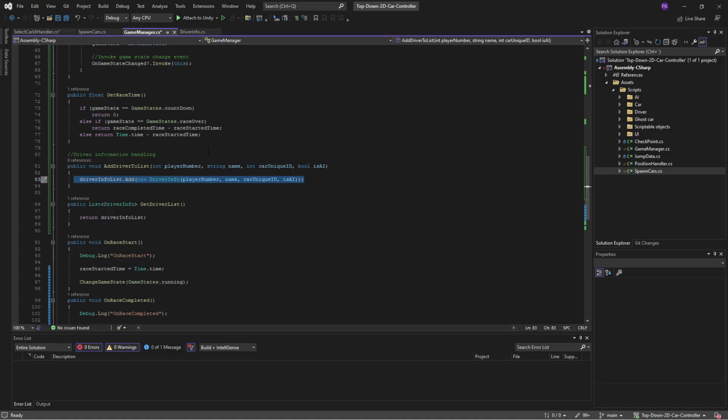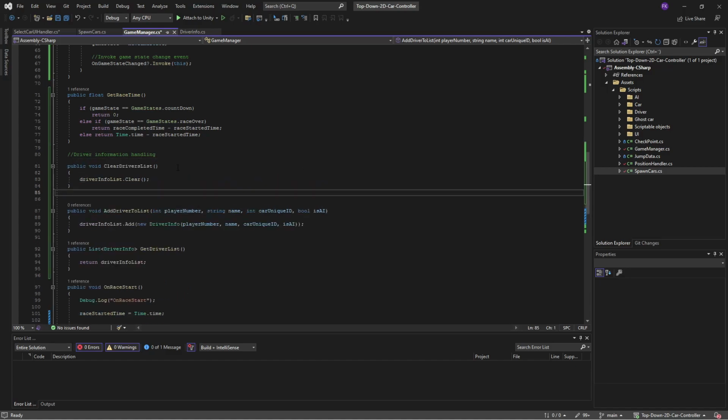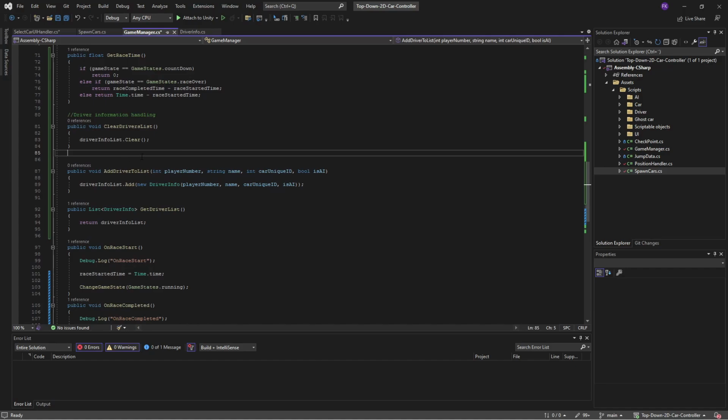But this information is persistent, so we need to make sure that if the game is running and we are in this car selection and we are selecting cars, and then we have completed the race and maybe we go out to the menu again, then we can't just keep on adding things to the list because it will be full of drivers after a while. So we need a way of actually clearing that information as well. So let's add a function for that as well. Clear driver list. So we'll do a clear of that, and we'll do driver info clear. So that will remove all the elements in the list.